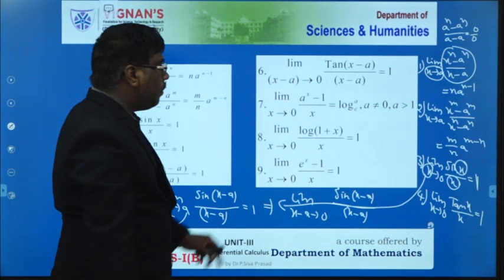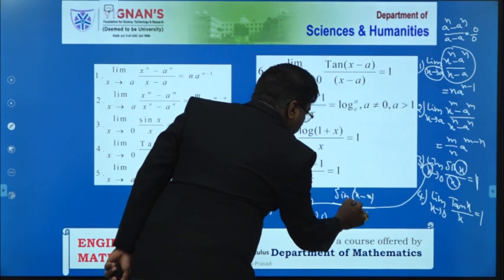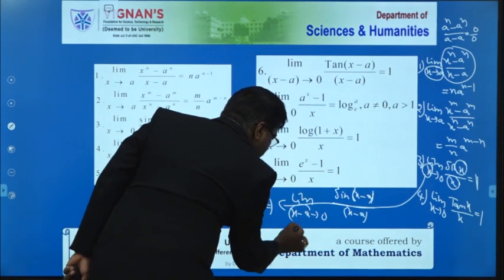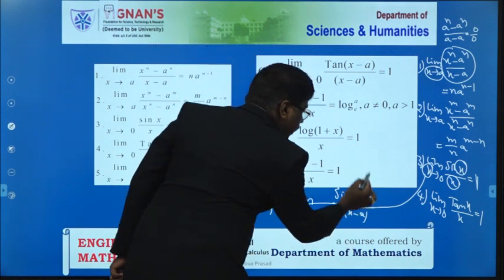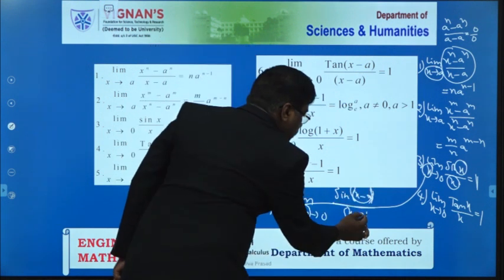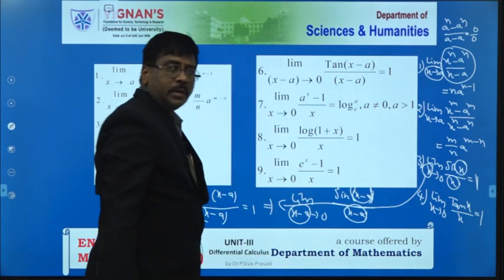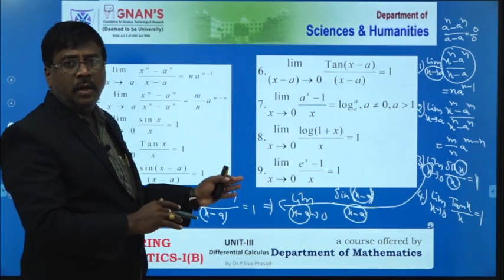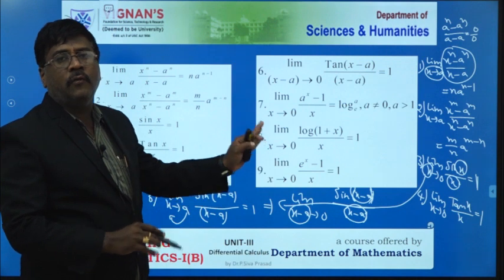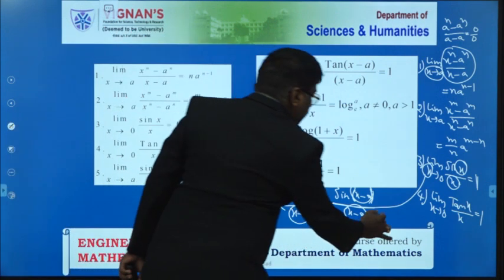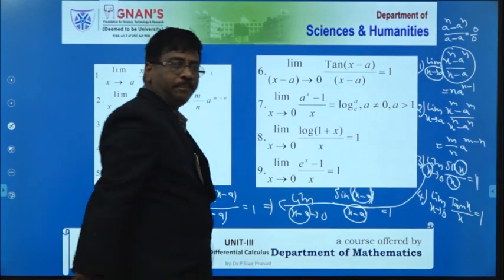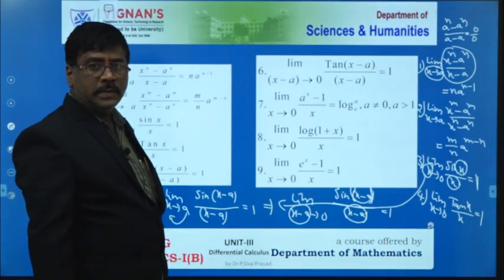Whenever you have to use the formula, x minus a in the angle should have the same value, in the amplitude also the same value, and here also x minus a has the same value. So if in all three cases it has the same value, then only the formula is applicable. In that place, directly we write this is equal to 1. All of you understood this?